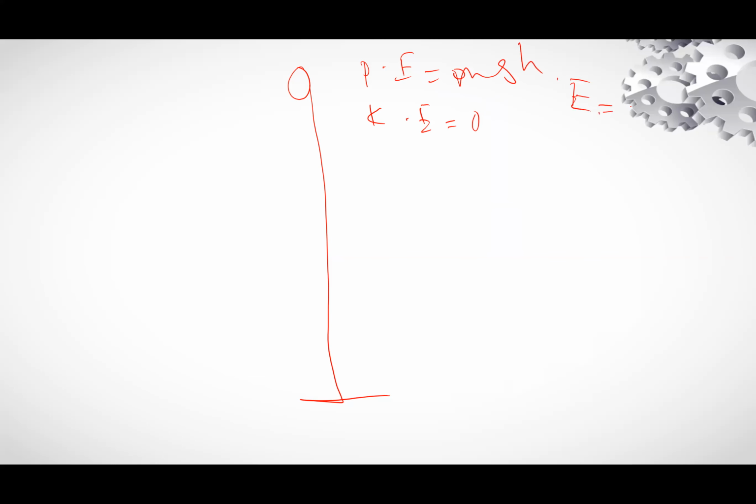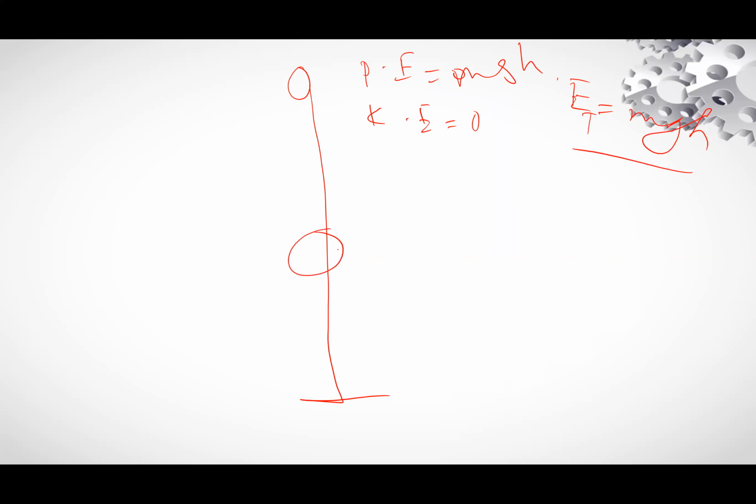So for point A, kinetic energy is equal to 0, potential energy is mgh, and E total will be equal to mgh.